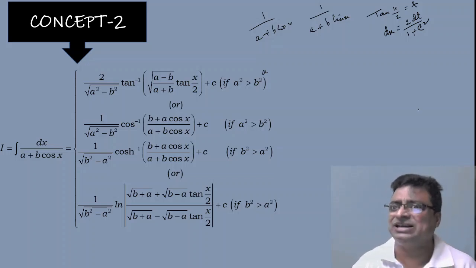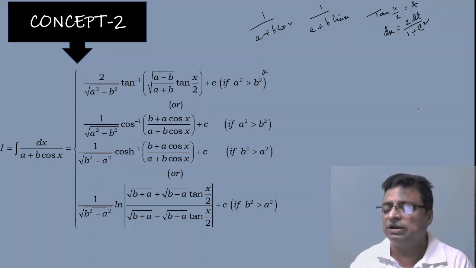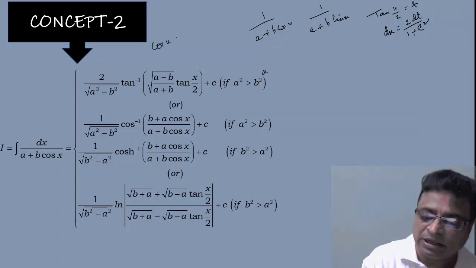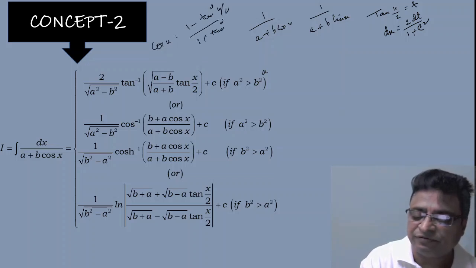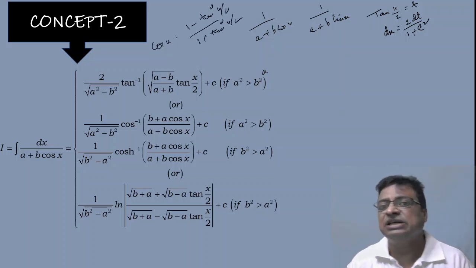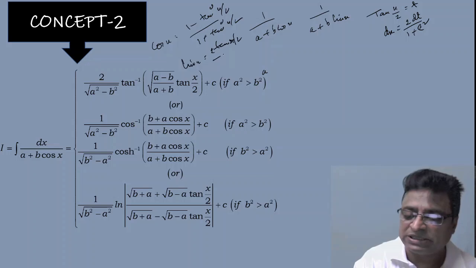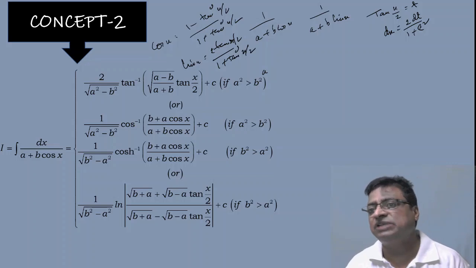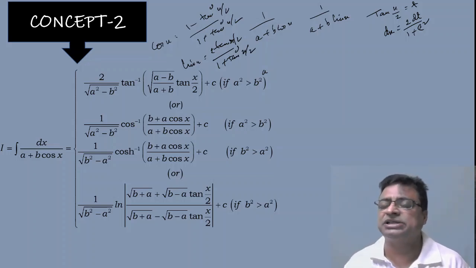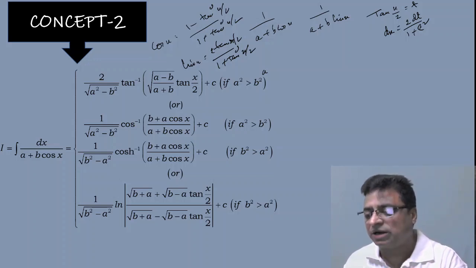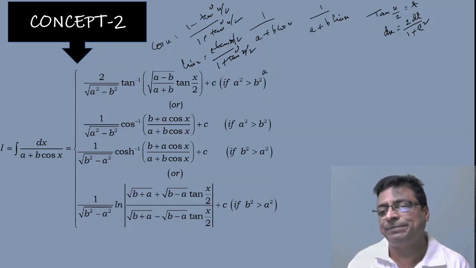So these are the standard things. And once after writing this, you know very well about cos x and sin x in terms of tan. Cos x is 1 minus tan square x by 2 by 1 plus tan square x by 2. This is the formula for cos in terms of tan. Similarly, sin x is equal to 2 tan x by 2 by 1 plus tan square x by 2. This is the formula for sin in terms of tan. These are the elementary trigonometric relations. Actually, in the JEE Mains examination, they concentrate on this type of part only from trigonometry.